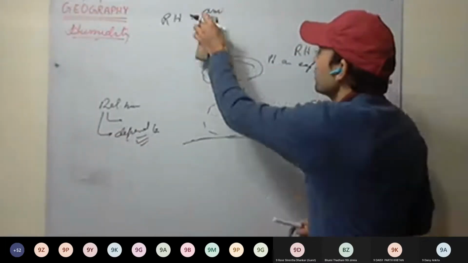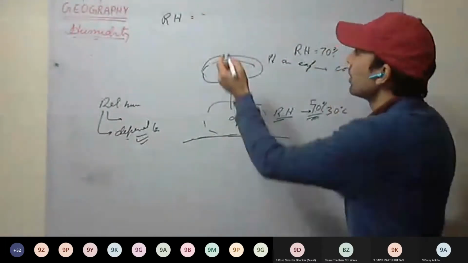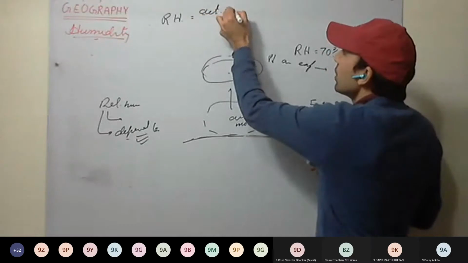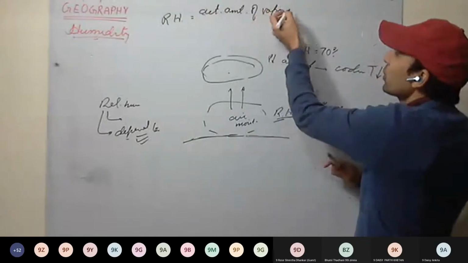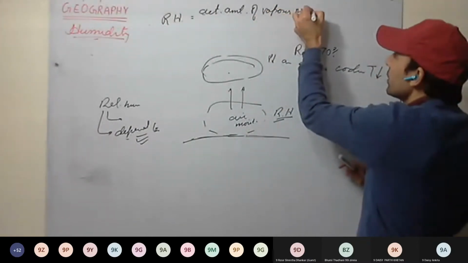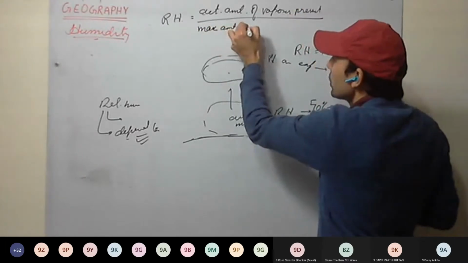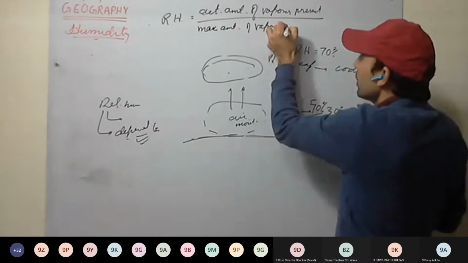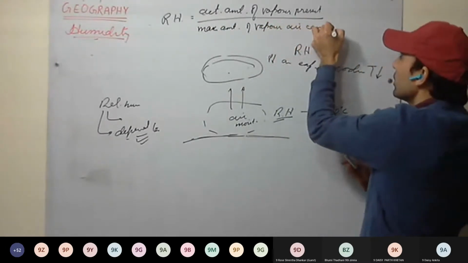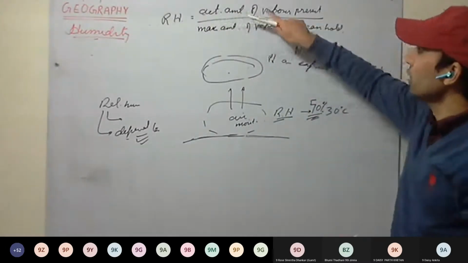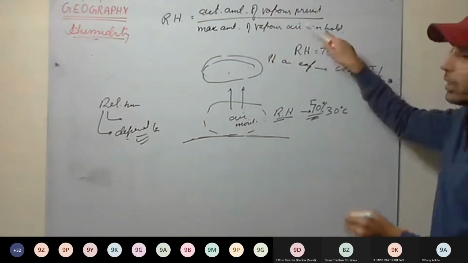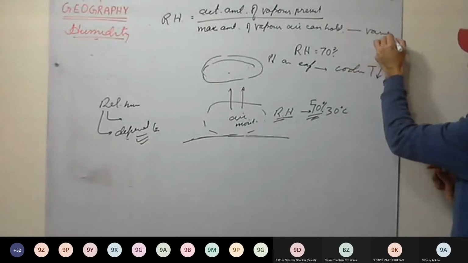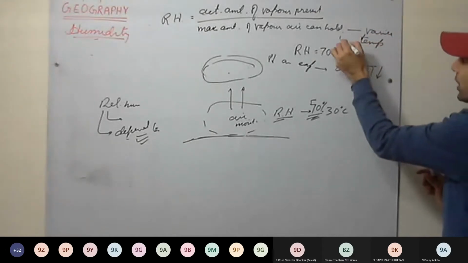Relative humidity is the actual amount of water vapor present in air to the total, or the maximum, amount of vapor air can hold. So the actual amount of water vapor present is the same, but the maximum amount of water vapor air can hold varies with temperature.